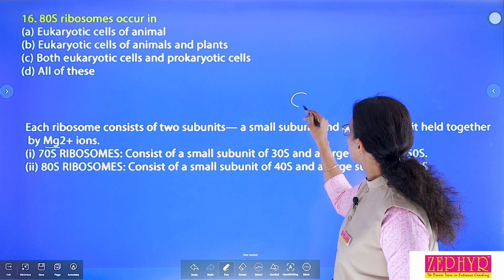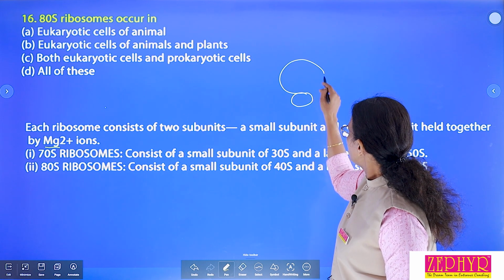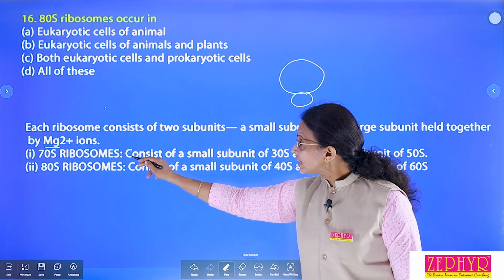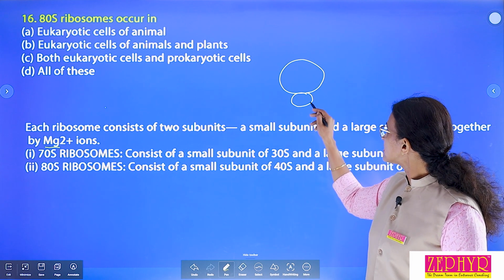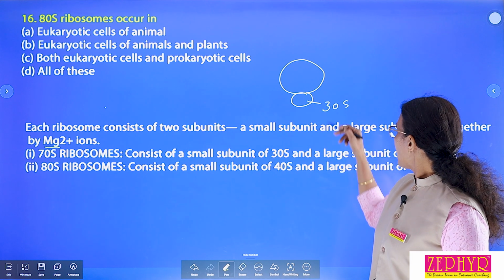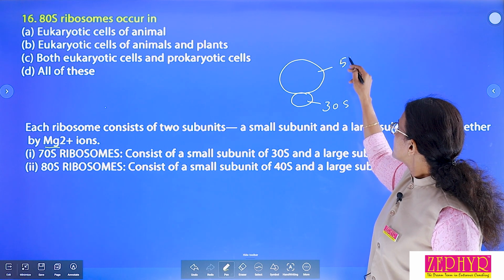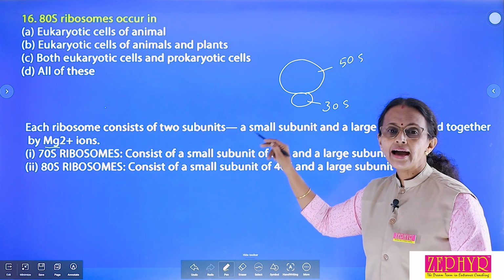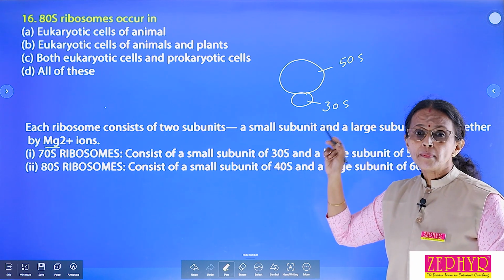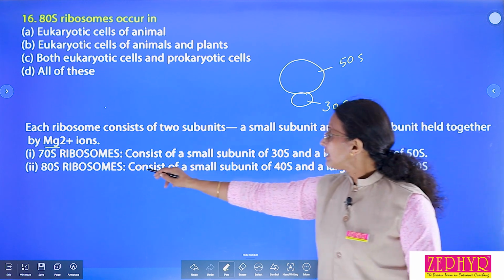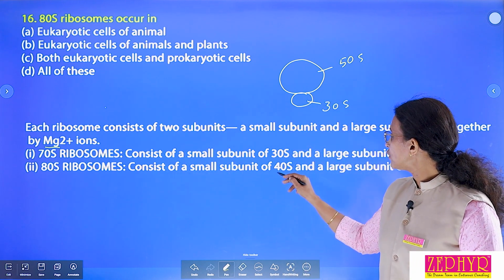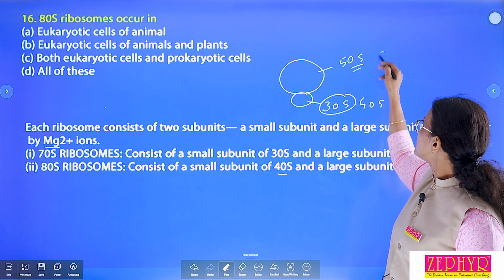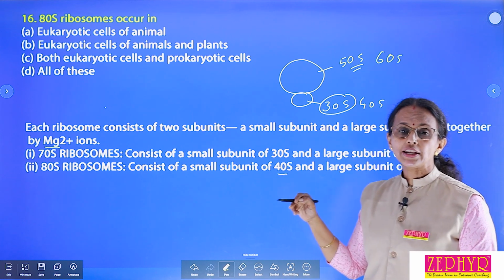Here is the small subunit and here is the large subunit. 70S ribosome consists of small subunit 30S and large subunit 50S. 70S ribosome is found in prokaryote, mitochondria and chloroplast. 80S ribosome consists of smaller subunit 40S and larger subunit 60S, which is found in eukaryotic cells.